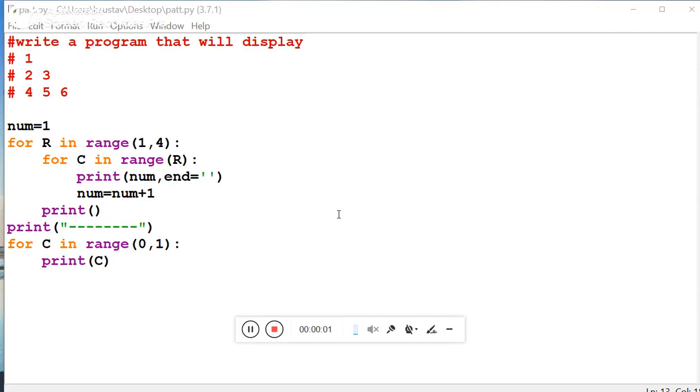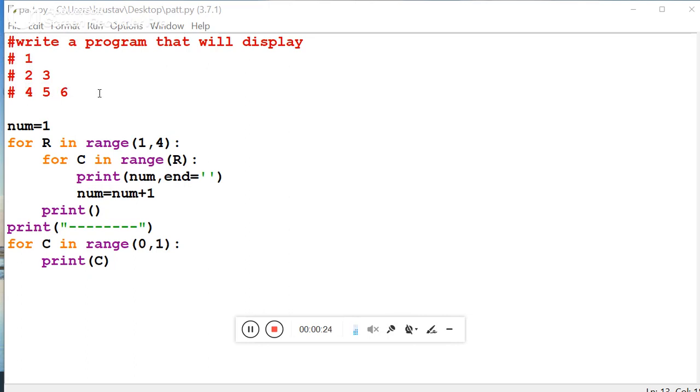Now we are going to discuss a particular program. I have written the question at the top. Write a program that will display 1, 2, 3, 4, 5, 6. Don't consider the hash. To make these words comments, I have used the hash. Hash is not part of the output. So what is the output? Output is 1, 2, 3, 4, 5, 6.